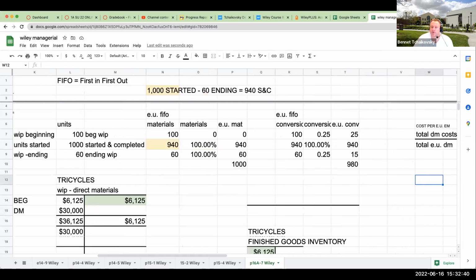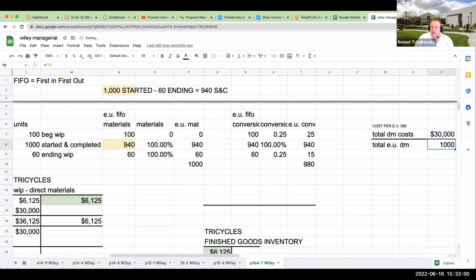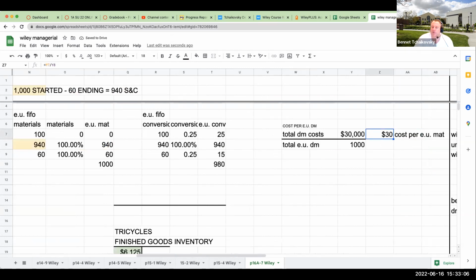So for our cost per equivalent unit, if we're looking over here at my cost per equivalent unit for direct materials, what I need to do is I need to know two things. My equivalent units for direct materials are 1,000. My total direct material costs for the tricycles was over here at 30,000. So my equivalent cost per unit for the direct materials for the tricycles is going to be 30.